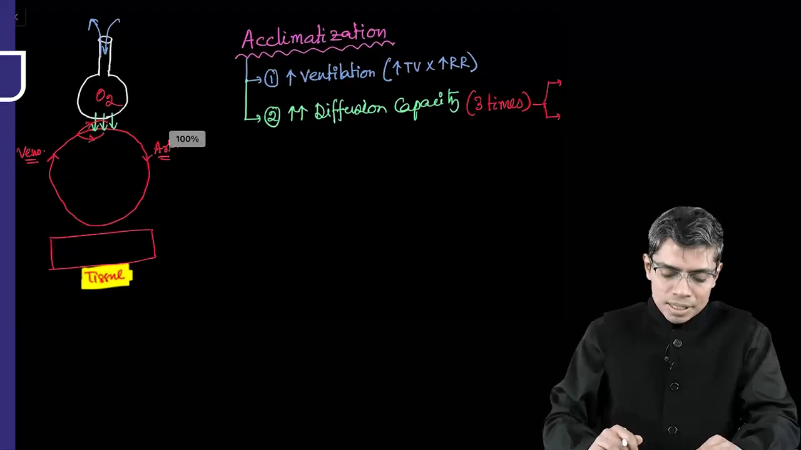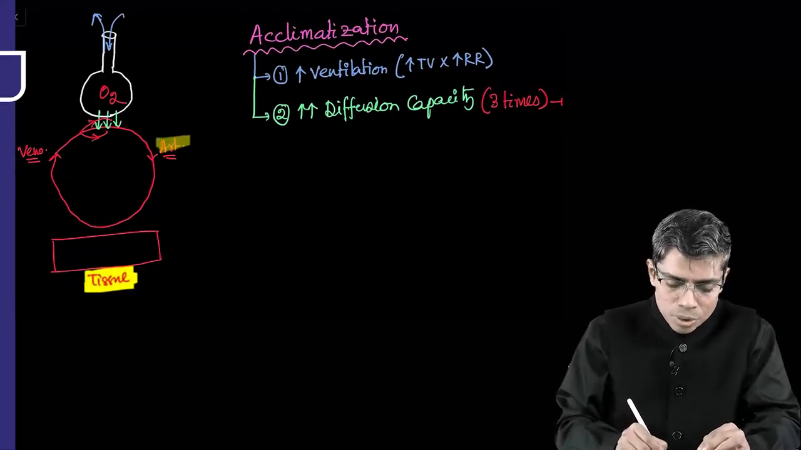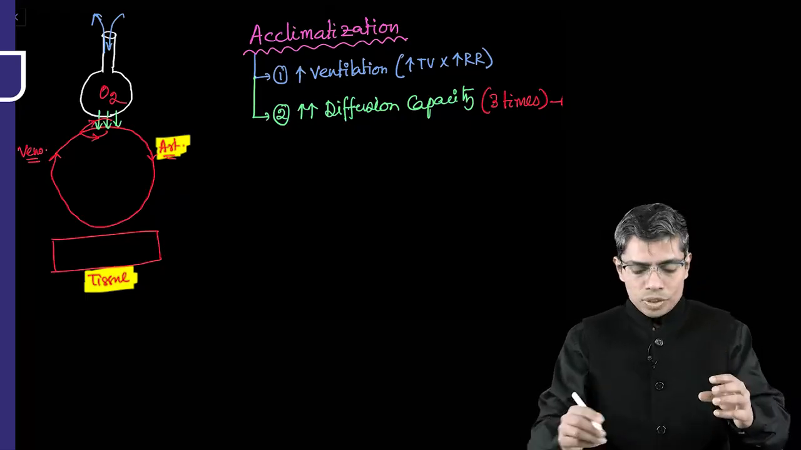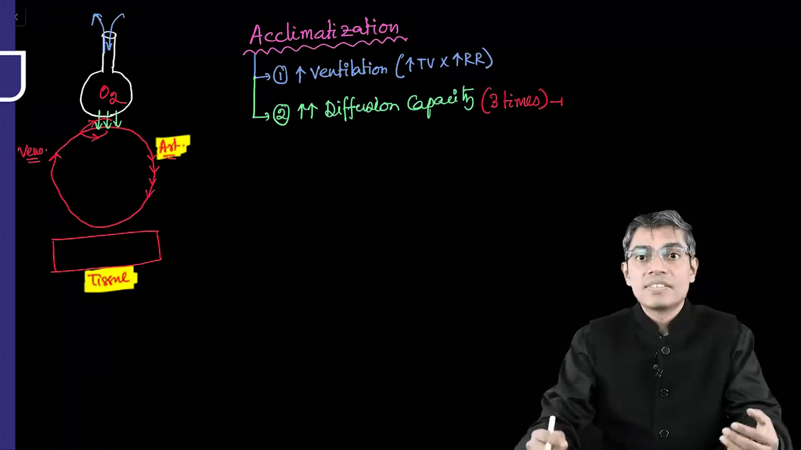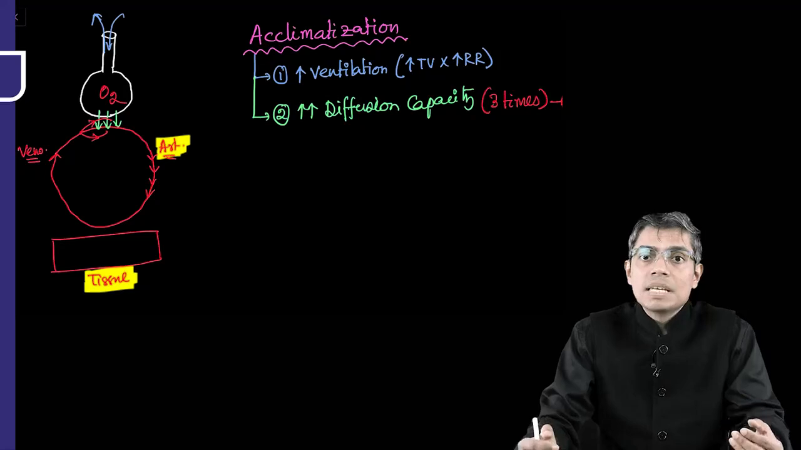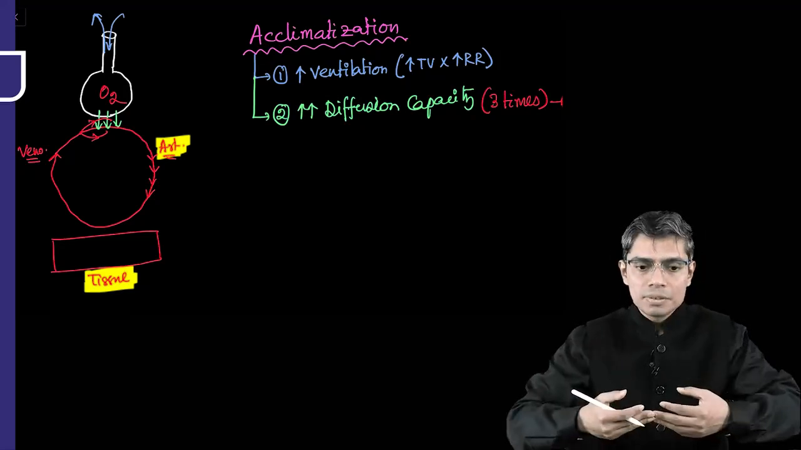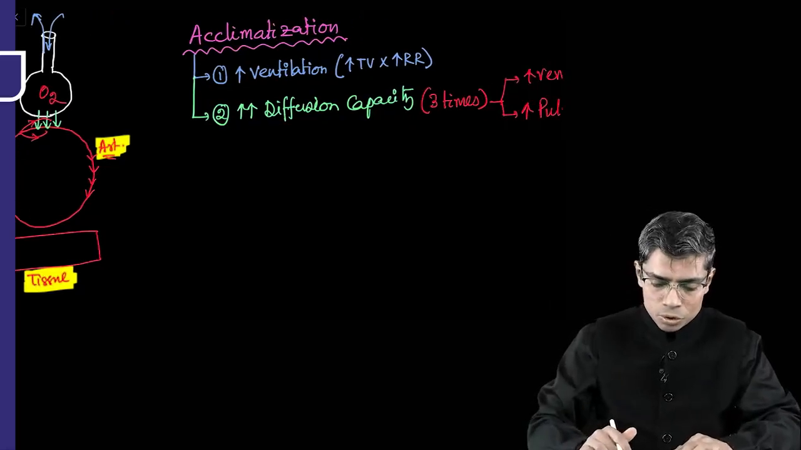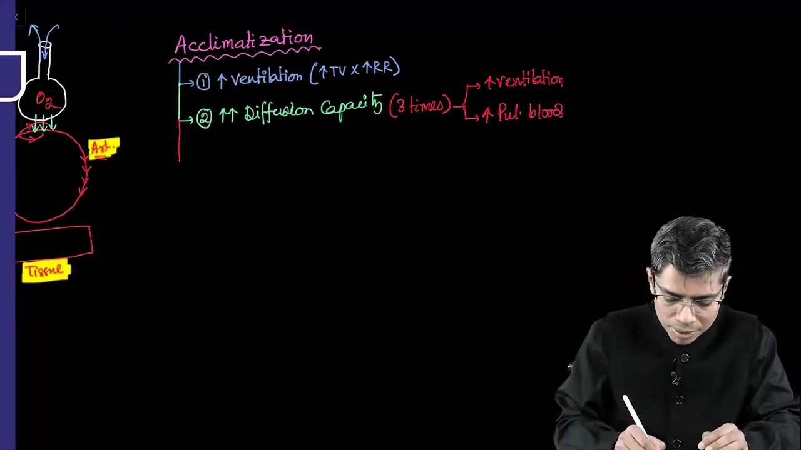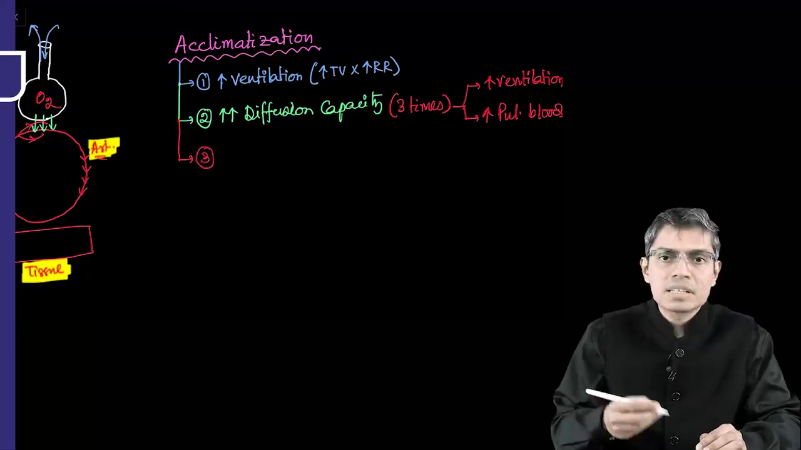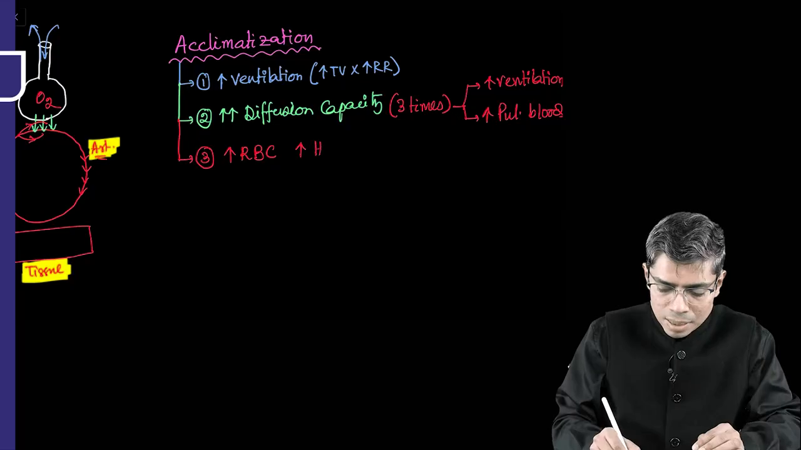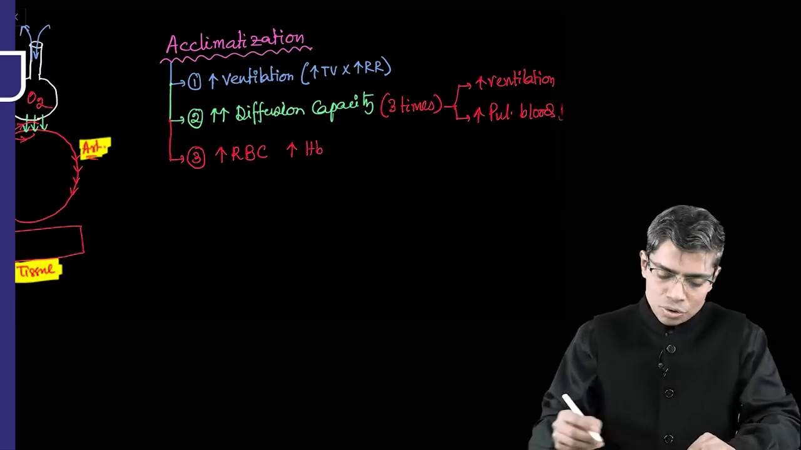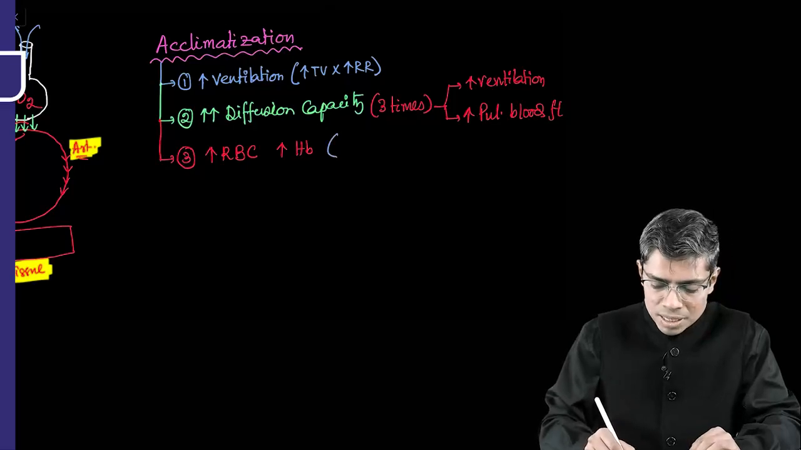Not only that, after the gas diffusion, the next thing that you have to do, the vehicle with which the oxygen is transported in the arterial blood, that vehicle you also have to increase, because then and only then will you be able to transport an extra amount of oxygen. So the third point that I have to remember, transport of oxygen in the arterial blood is done by RBC. So you increase the number of RBC as well as the amount of hemoglobin, right? So how are the RBC and hemoglobin going to be increased?